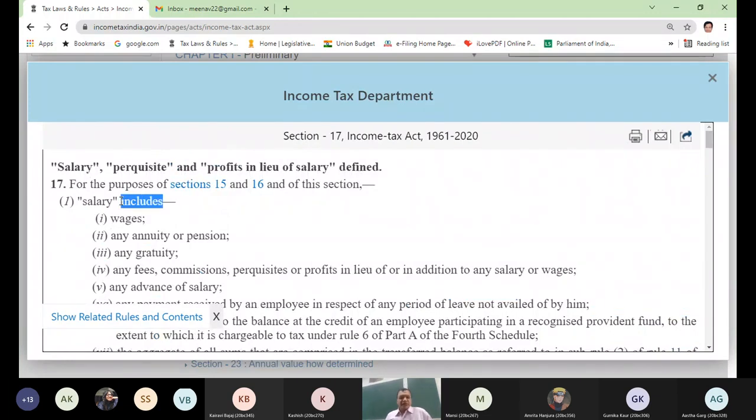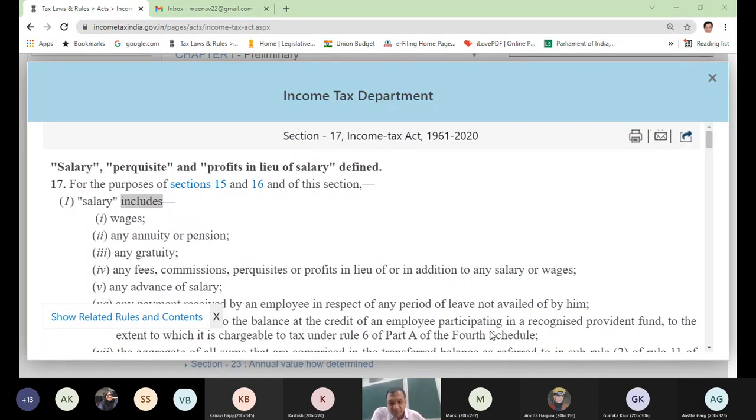Can you tell me what do we mean by this includes? Why not salary means? Why rather than includes? Why the act has not written the word means? Is there any difference between these two? If I say salary means or salary includes, is there any difference between these two? Any answer? Yes, sir. Why not means is written?